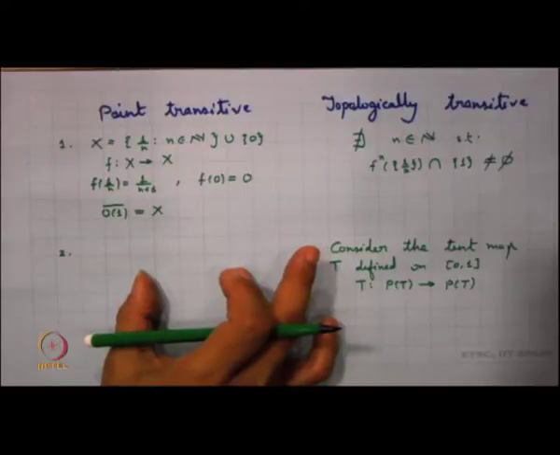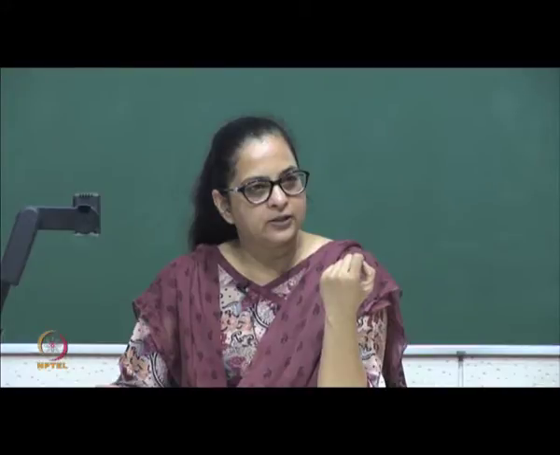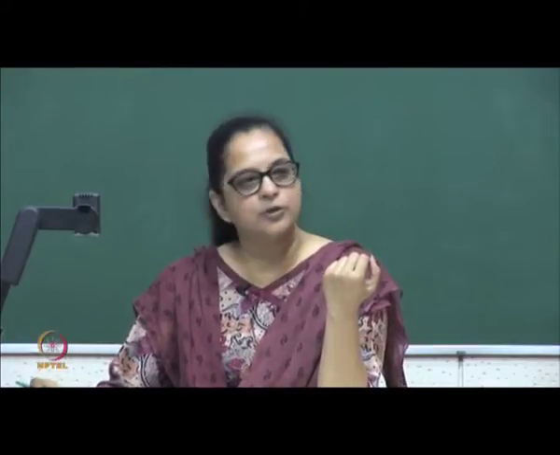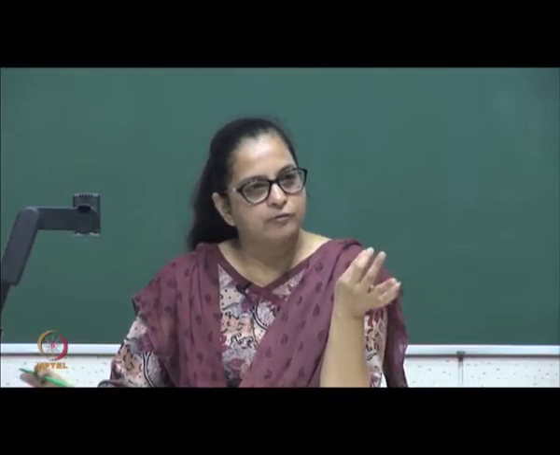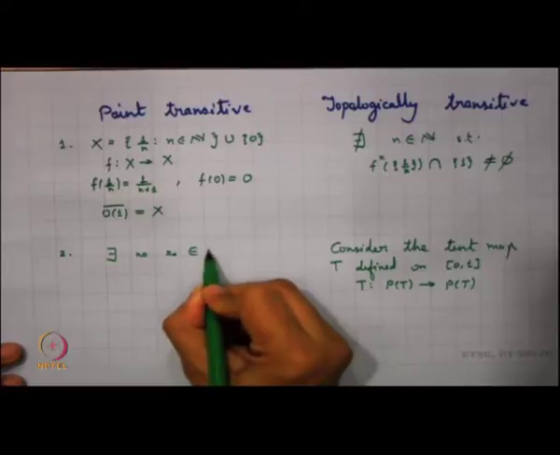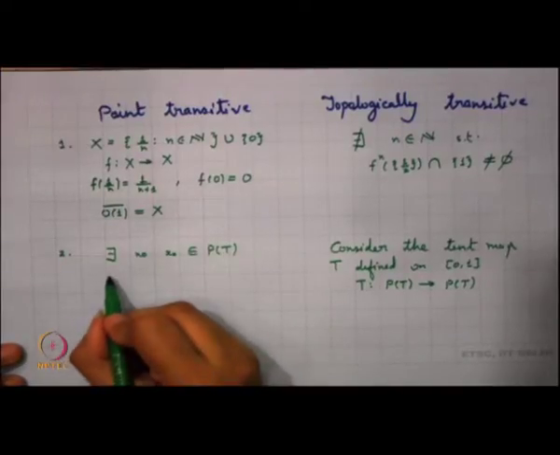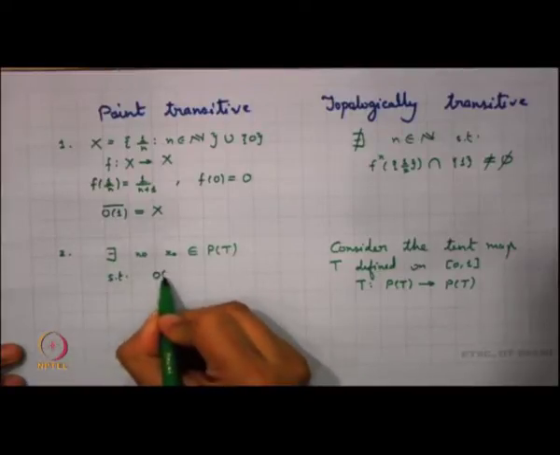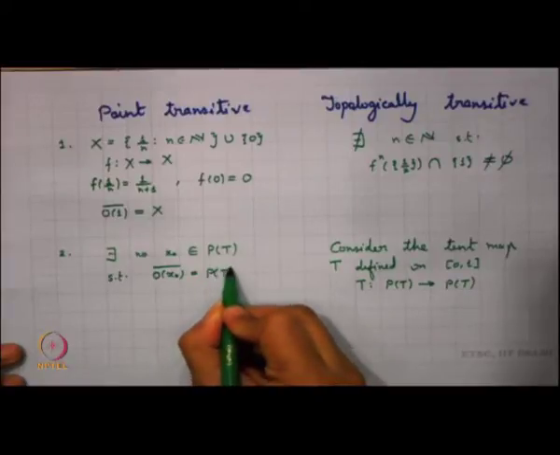No. All orbits here are finite, and none of them will be the whole of Pt, because we know that this happens to be an infinite set. So none of these orbit closures can be the whole of Pt. So there exists no x naught in Pt, that is the periodic points of T, such that the orbit of x naught closure is the whole of Pt.